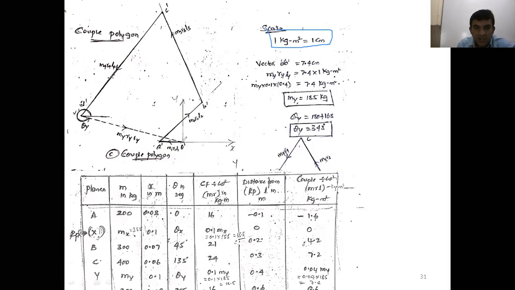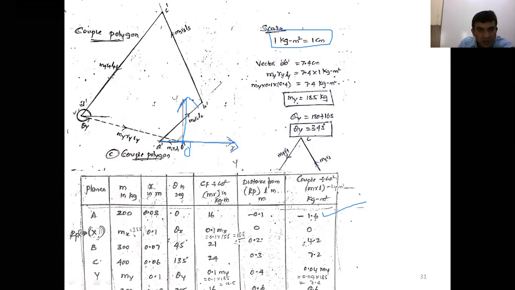Then how do you draw this? First you draw a horizontal line, then a vertical line, the x-axis and y-axis. The intersection of x and y we'll call O dash here. Now in the table, the first one is the first mass, 1.6. Convert 1.6 kg meter square at 1 centimeter, we get 1.6 centimeter, but a negative sign is there.